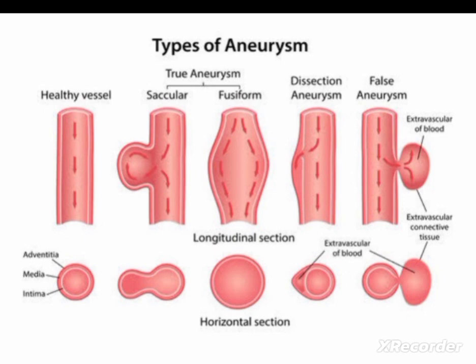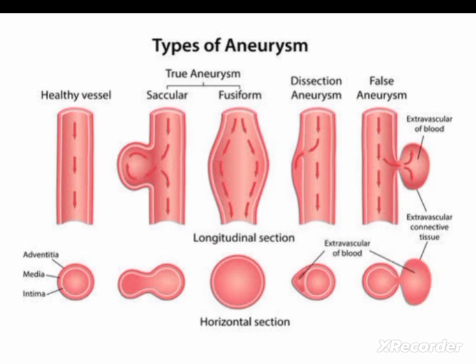So the different layers of the vessel wall are the tunica adventitia, tunica media, and tunica intima. Tunica intima is the innermost layer, media is the middle layer, adventitia is the outer layer. So in a true aneurysm, one of the layers will still be intact. And the true aneurysm is further divided into saccular aneurysm and fusiform aneurysm.